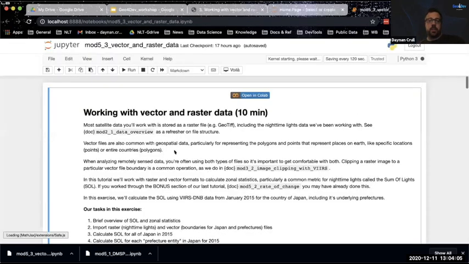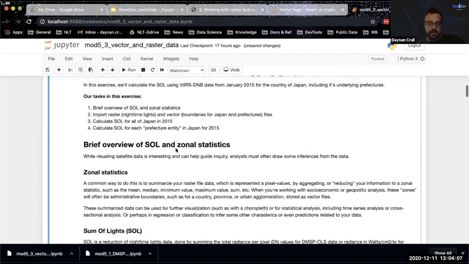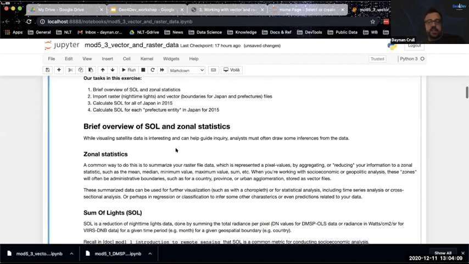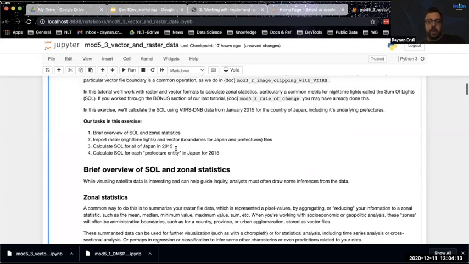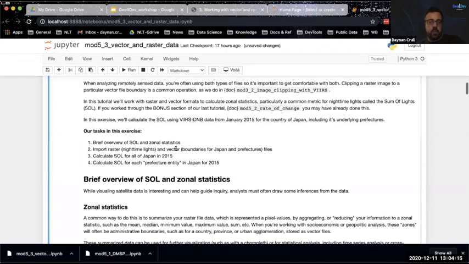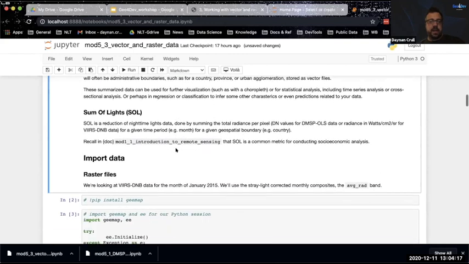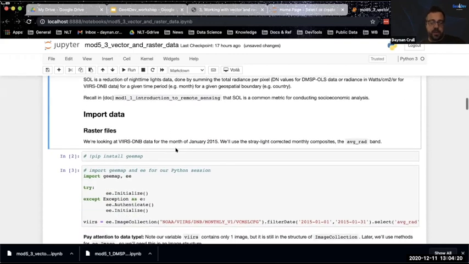So here's the notebook. You can open it in Colab, et cetera. So we briefly discussed zonal statistics and how you can extract data from a raster file. We're going to do that again here. We're going to do this for the country of Japan. Zonal statistics are pretty important. Some of you had questions about this, but you might want to say, okay, the radiance of pixels is all well and good, but I need to report things at a country or administrative level.